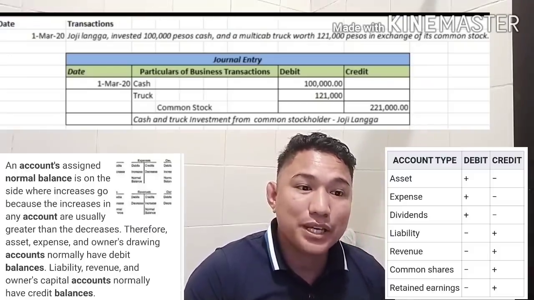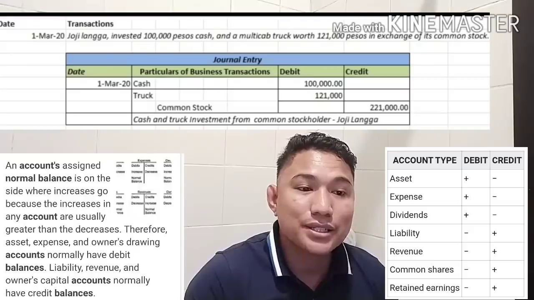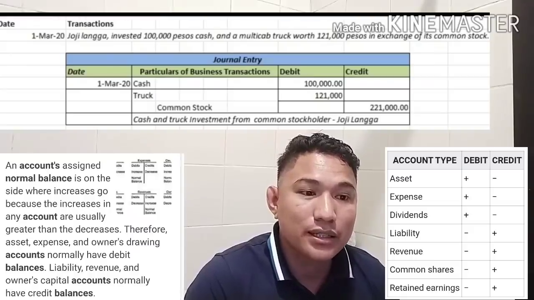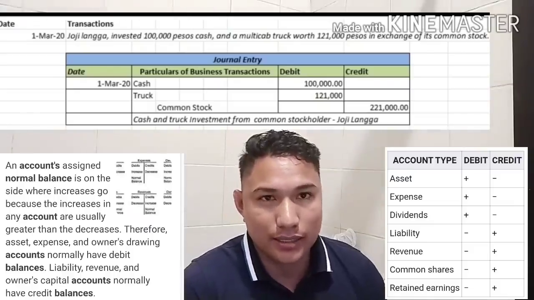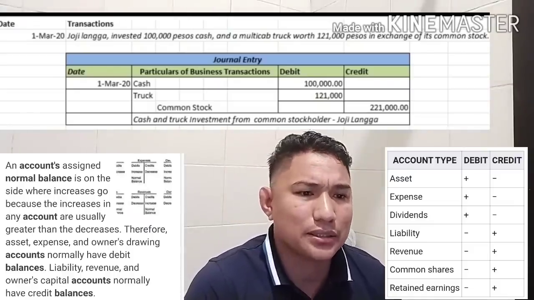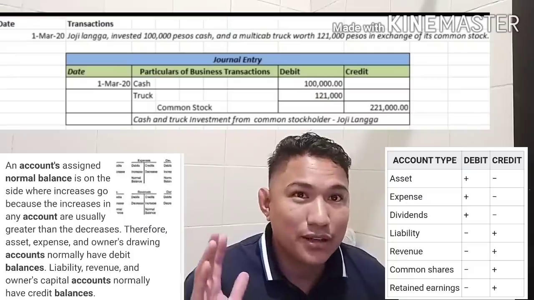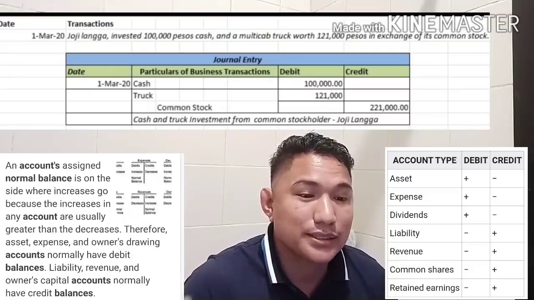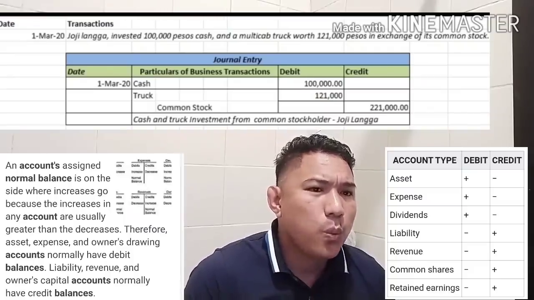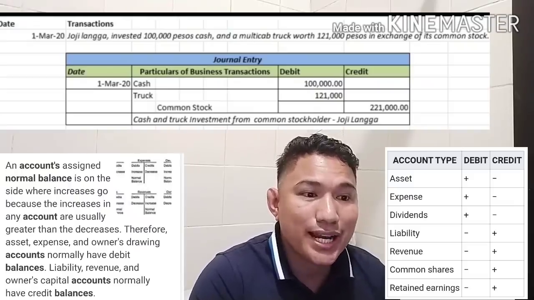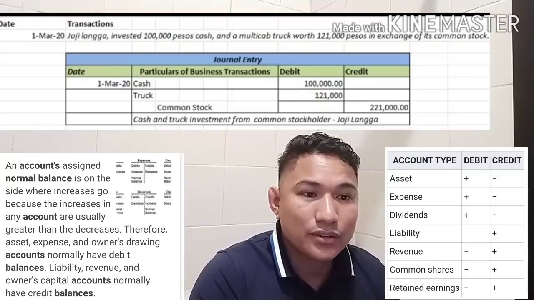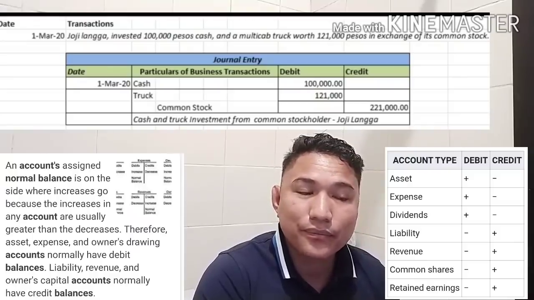And our explanation: cash and truck investment from a common stockholder, Joji Langa. You will ask, I don't have a question with the date, it's very understandable. But why should I put the cash in the debit side and truck in the debit side and common stock in the credit side?